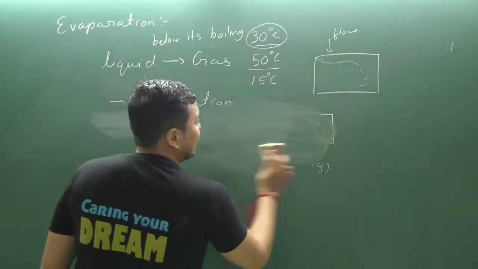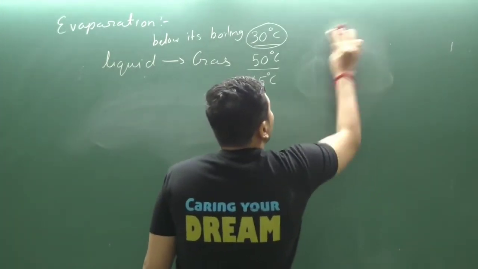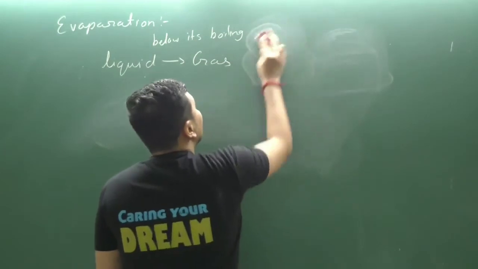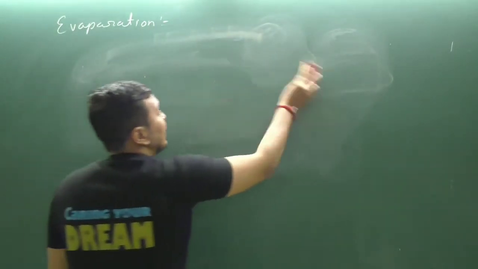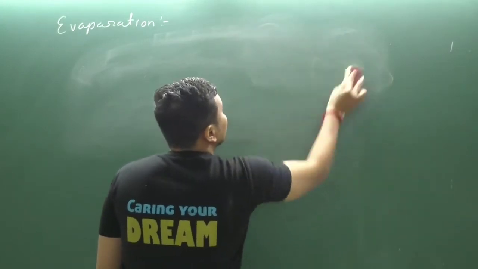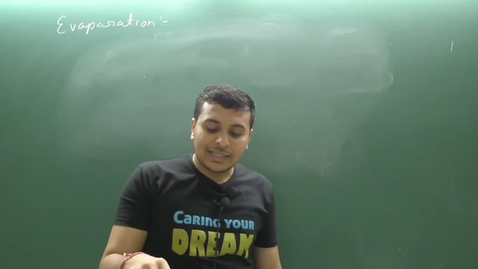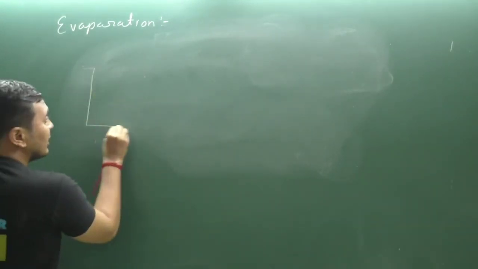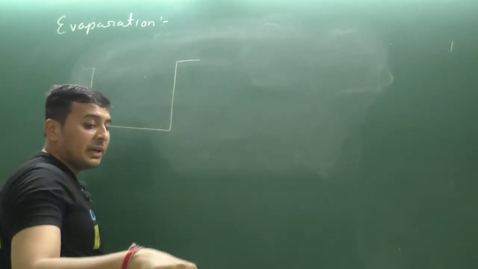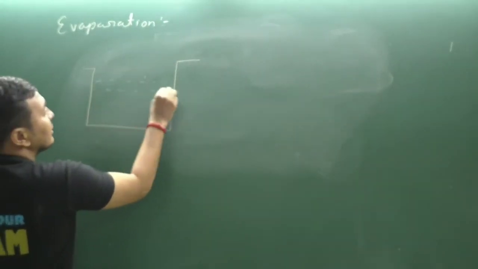So now let us study in detail the differences between boiling and evaporation. What is the main difference between boiling and evaporation? Evaporation is a surface phenomenon. And why do boiling and evaporation take place? Let us take a container filled with water. This is a container, and water is filled inside it. Clear?